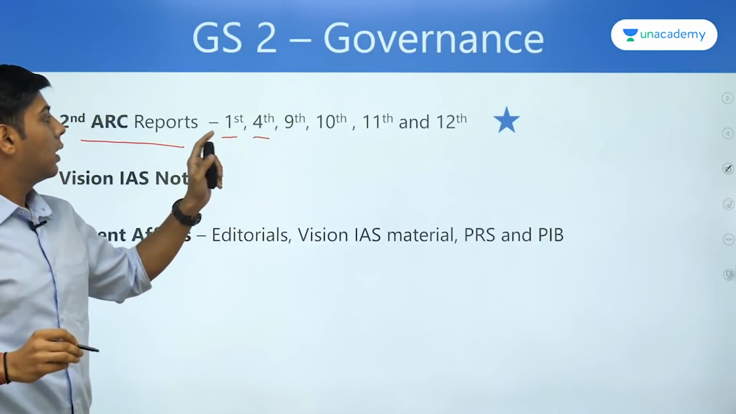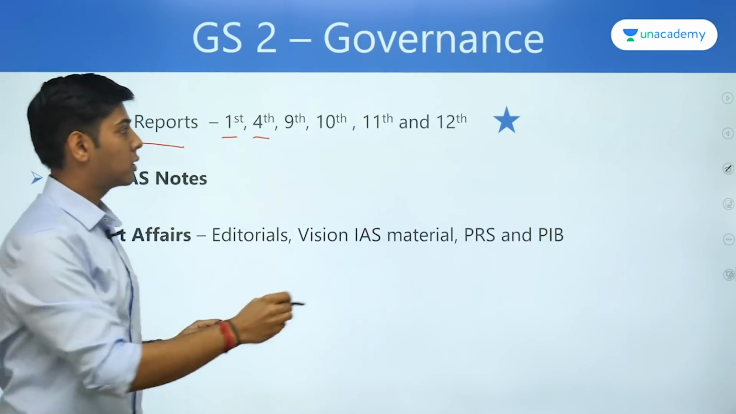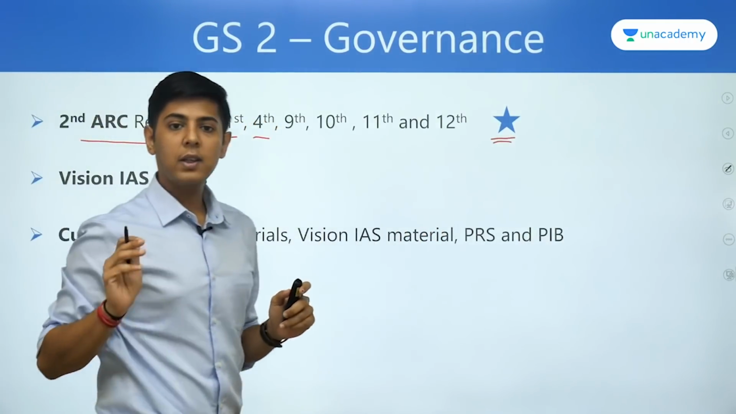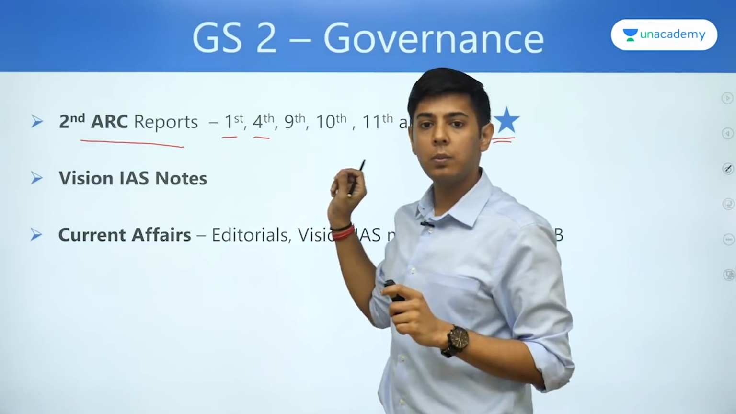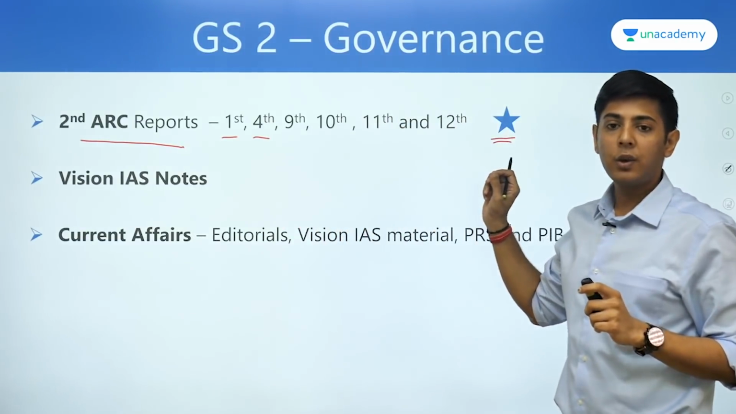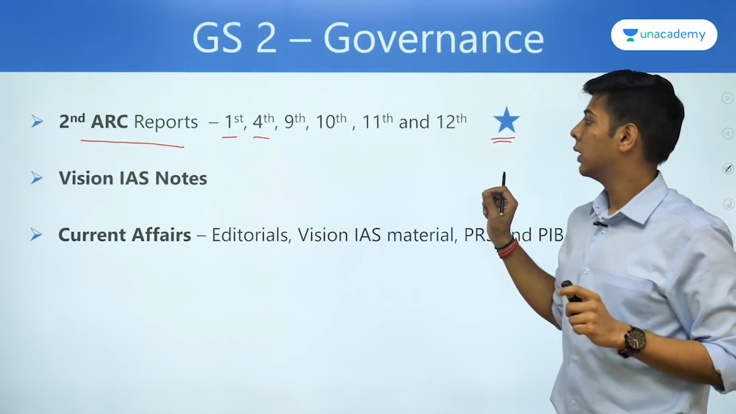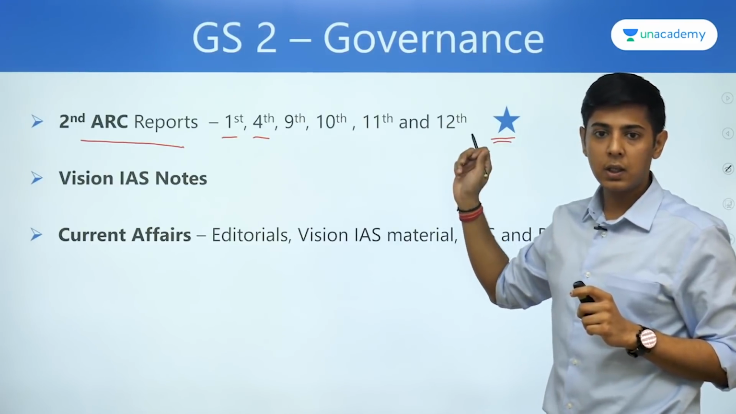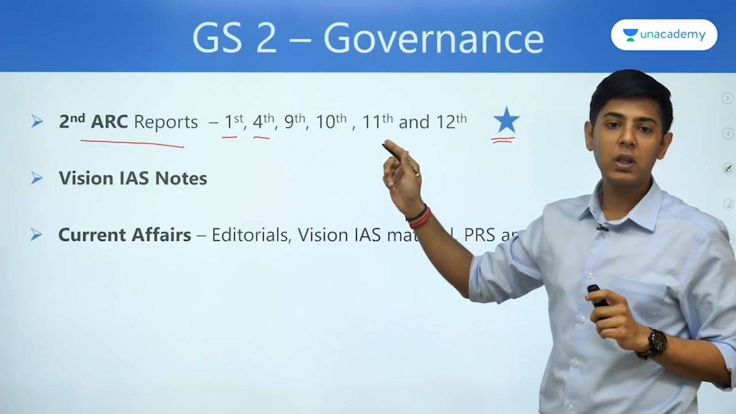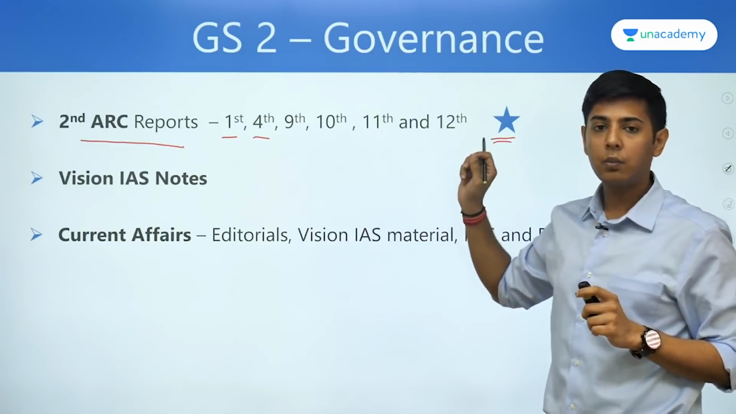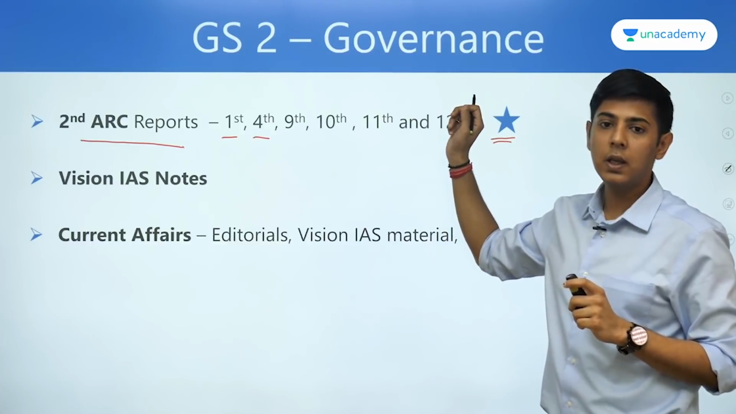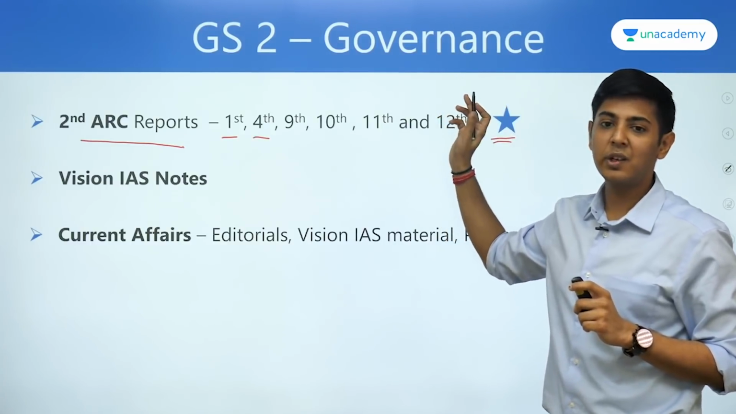These 6 reports I feel are must read reports, and you just need to have a look at the recommendations. A summary of these would be sufficient. No need to read the entire second ARC. You just have to see certain issues that are associated and certain recommendations of the committee to solve those issues. That would be very good, and you need to quote second ARC extensively in your answers when it comes to questions related to governance.